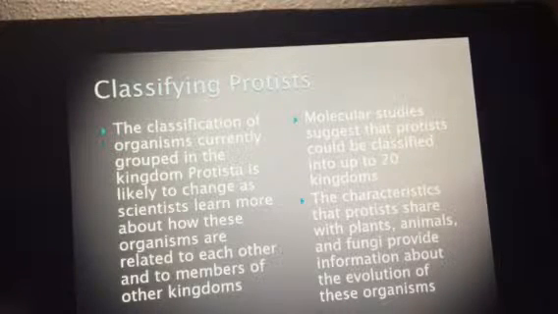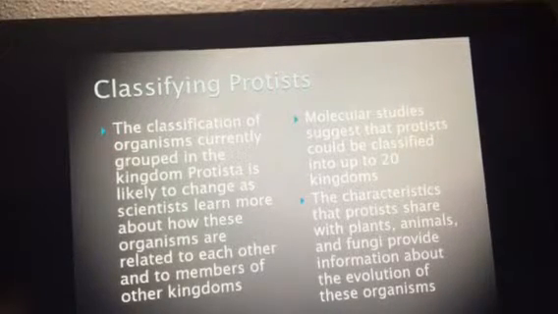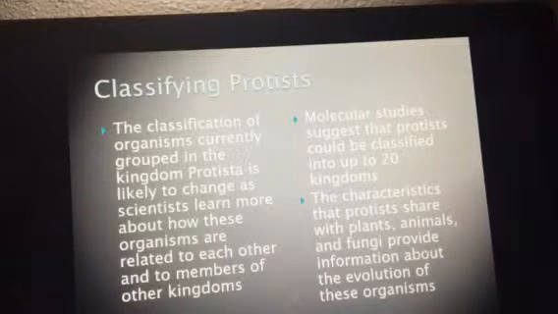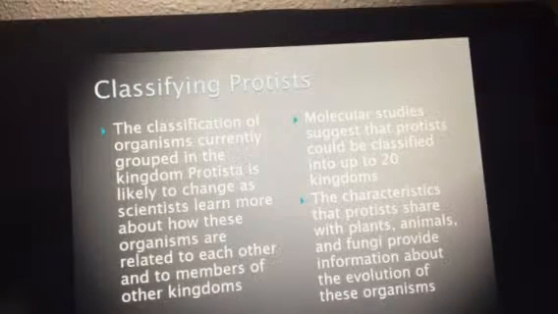Once we started doing the genomes, or mapping, of the organisms, we found out that we had a lot of species put in there that weren't normally in there. And so within the last 20 years, a lot of plants, animals, and fungi have moved over to Protista.